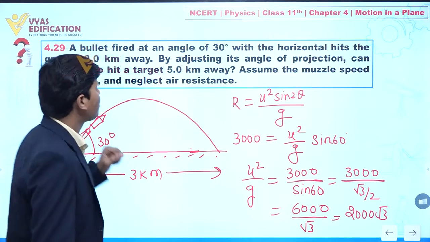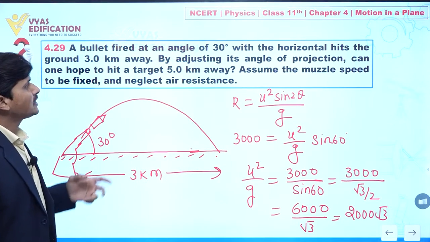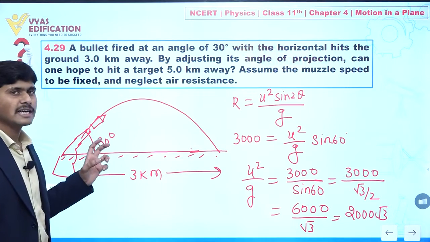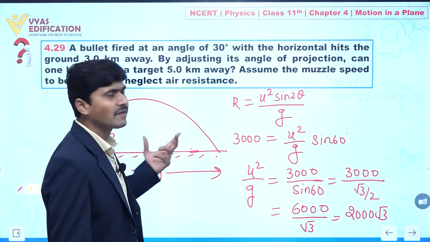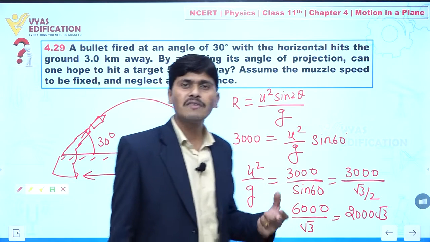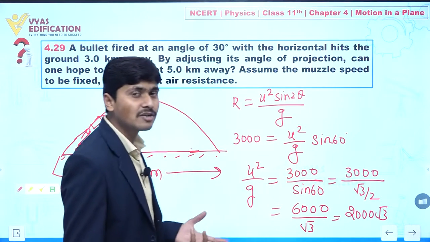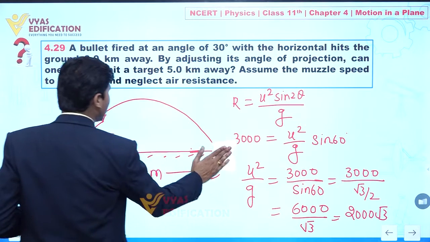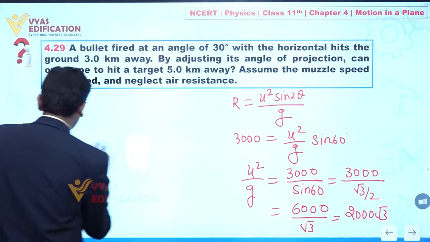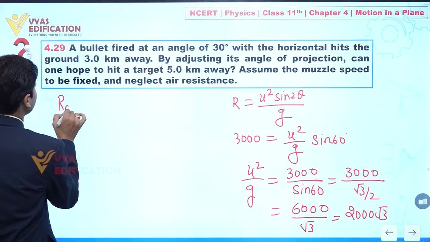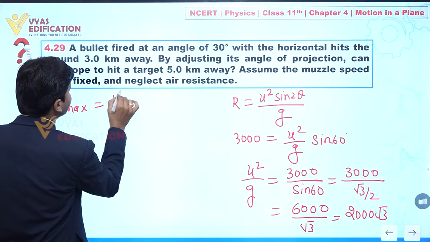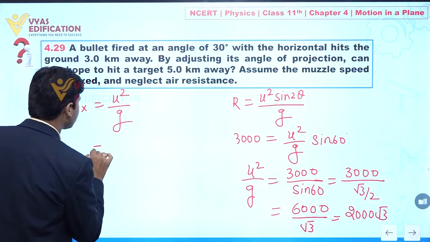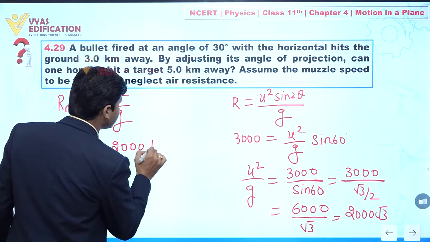Clear? Now if we adjust its angle of projection, can we hope the target to be 5 km away? It means now our objective in this question is to calculate the maximum value of range. Clear? So how can we calculate the maximum value of range? We know one formula: R maximum is given by u squared by g. Clear? And u squared by g is equal to what? This is 2000 root 3.